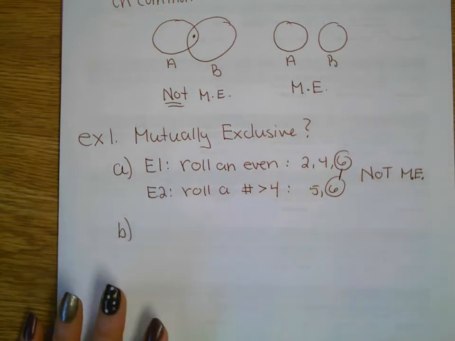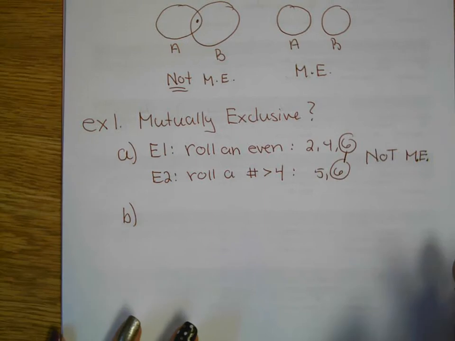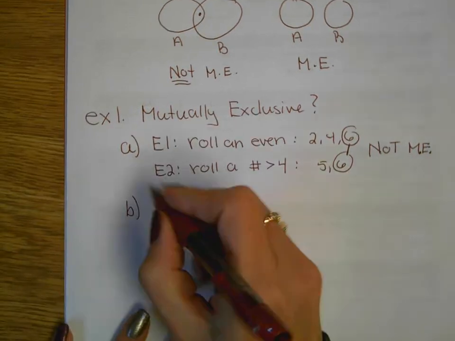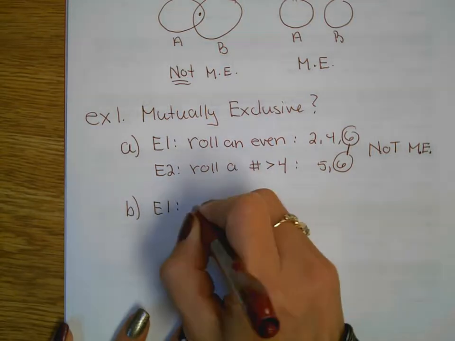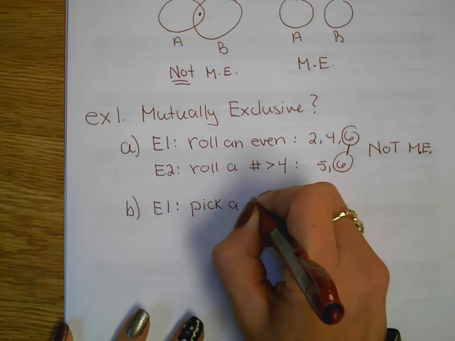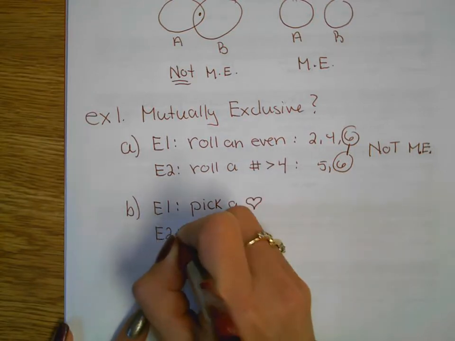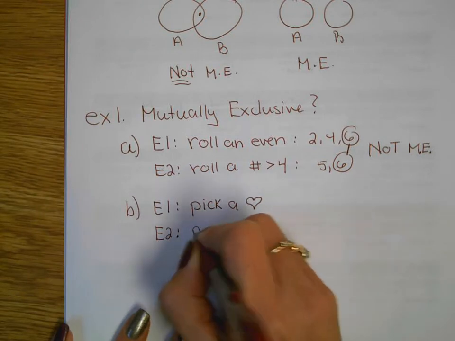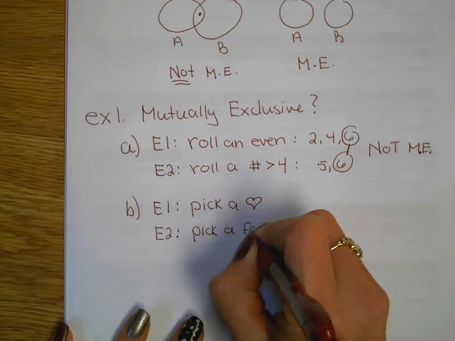Okay, how about picking a card from a deck of cards? Event 1 is going to be picking a heart. Event 2 is going to be picking a face card.